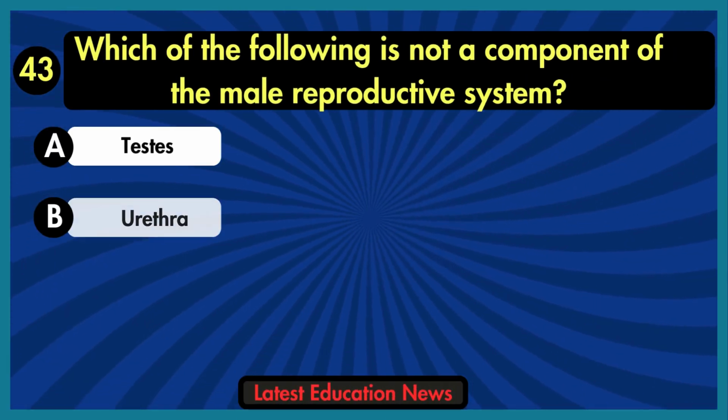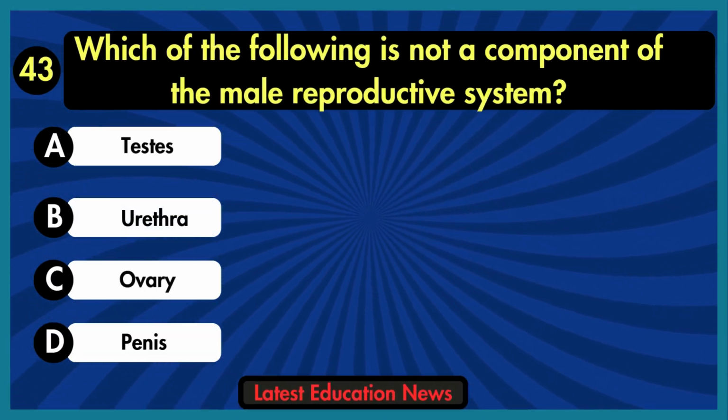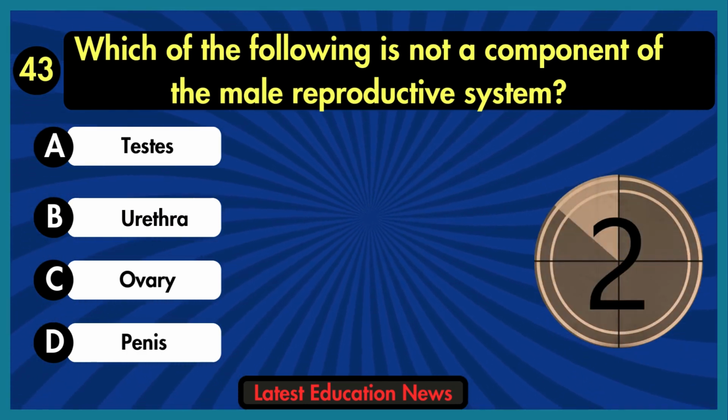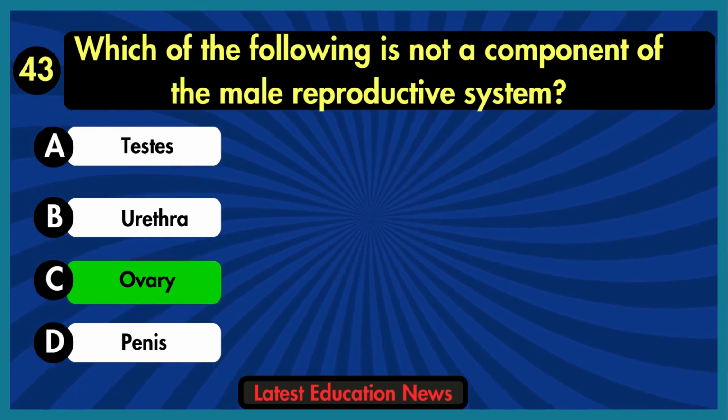Which of the following is not a component of the male reproductive system? A. Testes. B. Urethra. C. Ovary. D. Penis. The correct answer is option C, ovary.